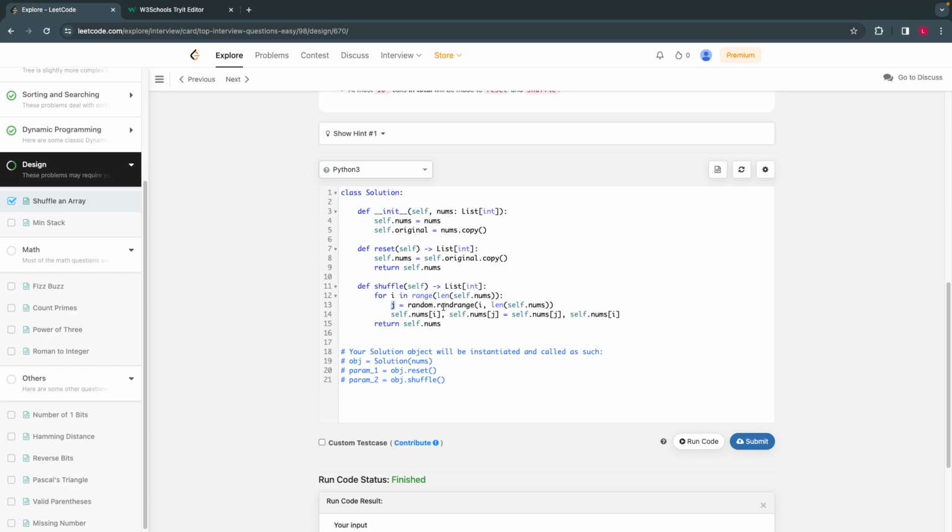So if your array is, let's say, for the first time, imagine i is 1 and the array length is 6. Then any number up to 6 can be j: 2, 3, 4, 5, any number. That's what you do, and you swap those. Say i is 1, j is 6. You swap, you put j's value in position i, and i's value goes in j, and somehow you shuffle it, and that's how you return it.